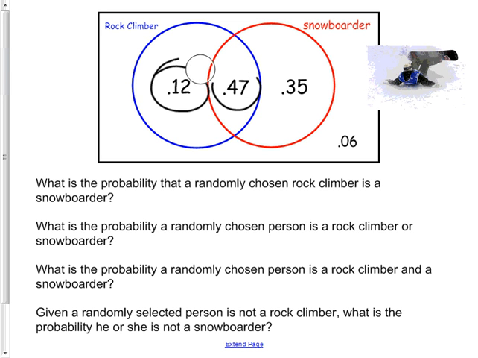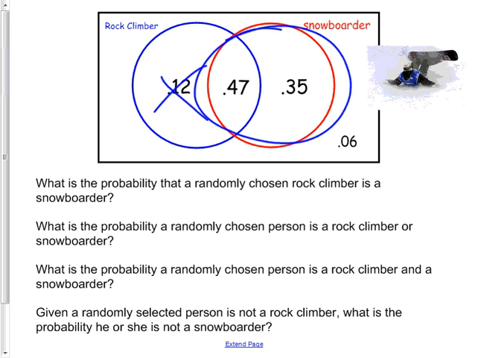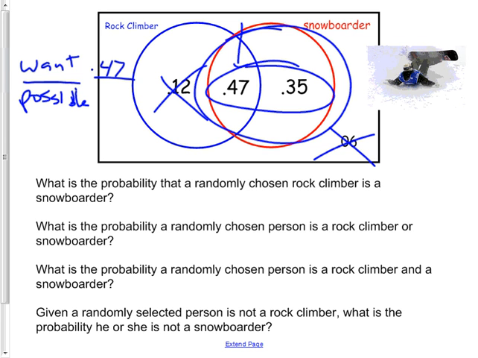All right, next thing that gets more complicated is, what if I say I'm only going to pick from the snowboarders? Then what's the probability I get a rock climber? As soon as I say I'm only going to pick from the snowboarders, I eliminate these guys. They can't pick them or them. And so then my probability is not divided by 1 anymore, because it's not divided by everybody could have been picked. It's always what you want over what's possible. And what I want here is a rock climber, but I can only pick from the snowboarders, so I put these together, and that goes on the bottom.